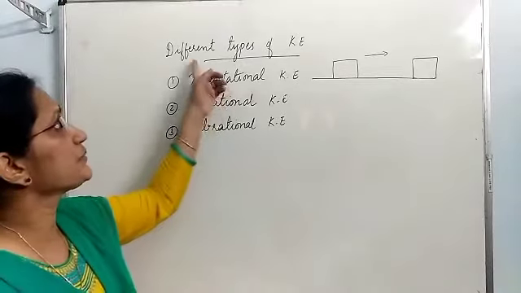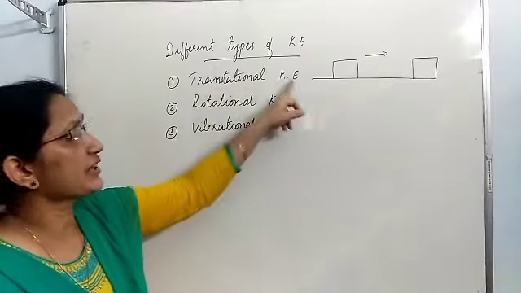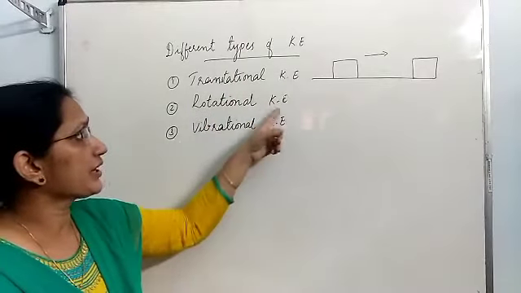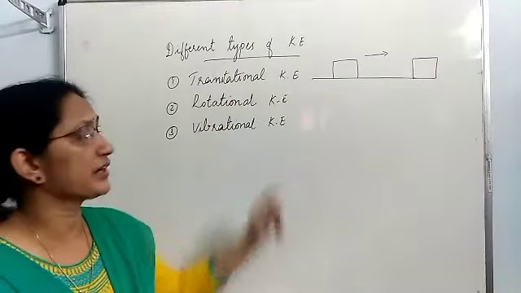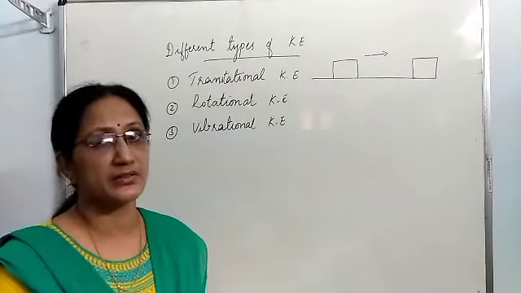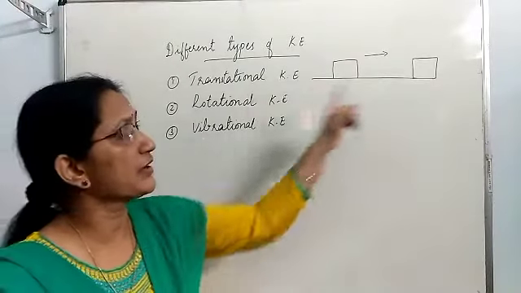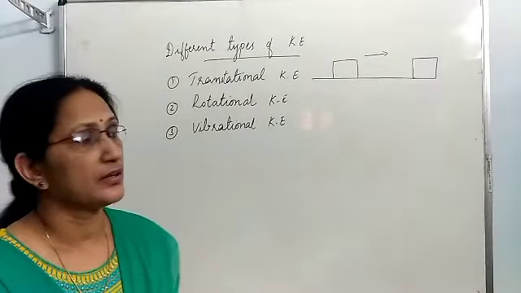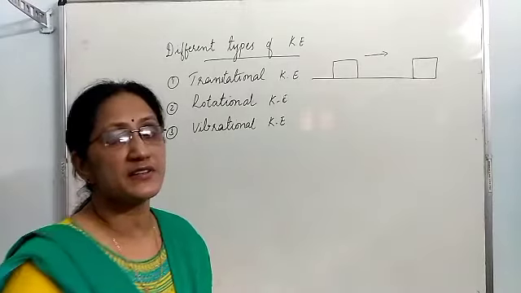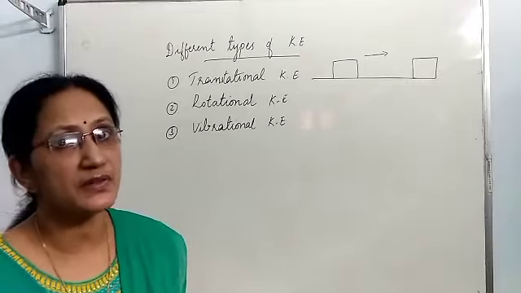Now, different types of kinetic energy. There are 3 types: translational kinetic energy, rotational kinetic energy, and vibrational kinetic energy. What is the meaning of translational kinetic energy? It is the kinetic energy possessed when a body moves along a straight line. In this motion, the lateral displacement happening to every particle of the body will be the same.